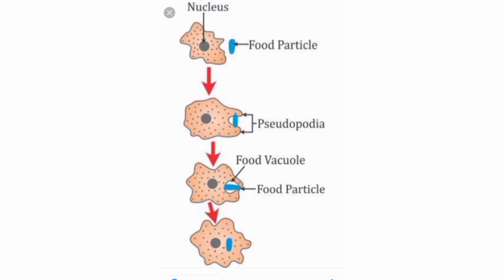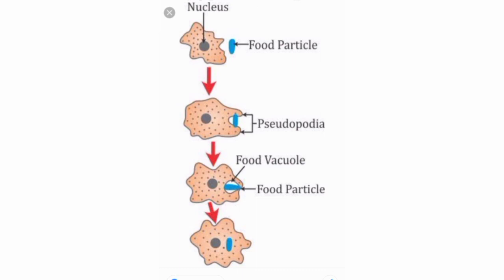Amoeba engulfs tiny particles of food with the help of its false feet called pseudopodia. Pseudopodia are temporary structures which amoeba forms for capturing the food particles. These pseudopodia close to form a small cavity called food vacuole. The food vacuole moves around in the cytoplasm.